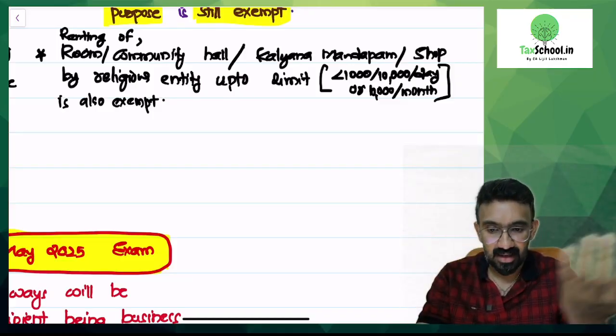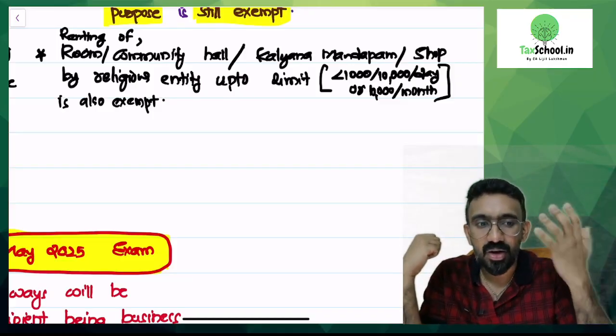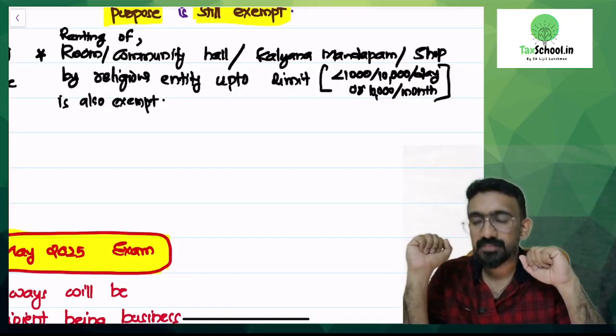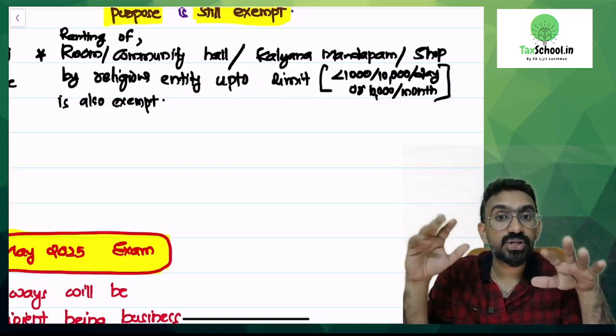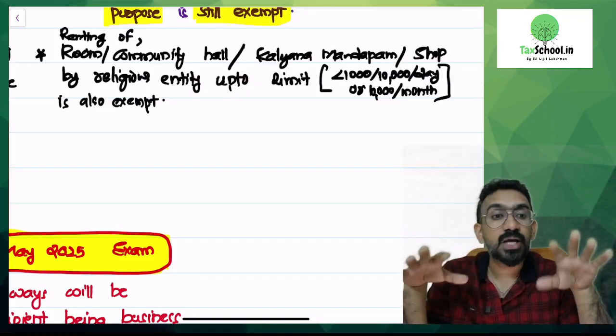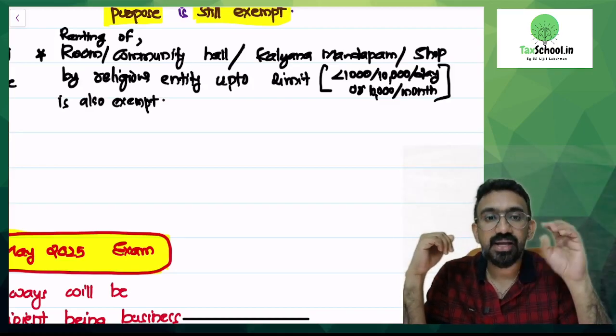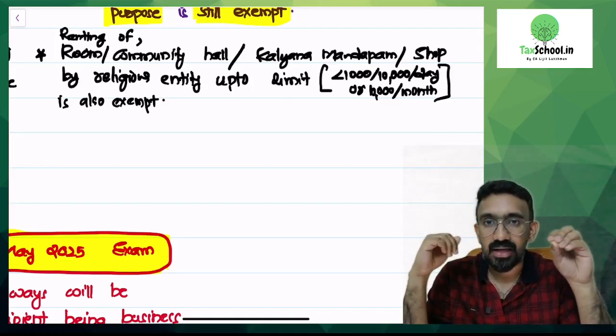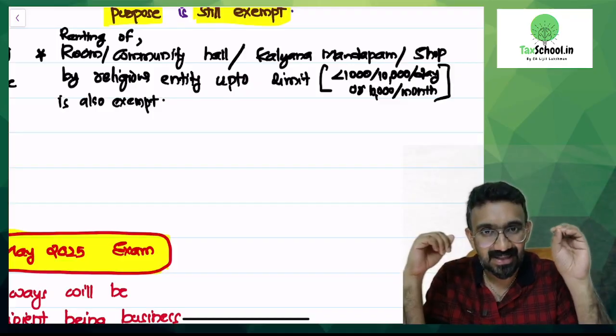Inside the surrounding of religious place, if it is rented out by a religious entity, then there is an exemption within a limit. If they are giving a room, it should be less than 1000 per day. If it's an open area, Kalyana Mandapam, community hall, it should be less than 10,000 per day.